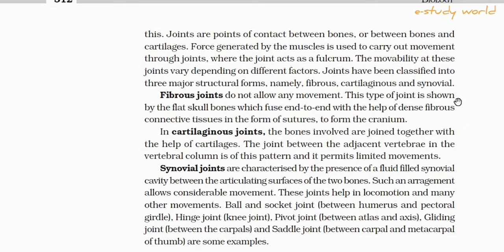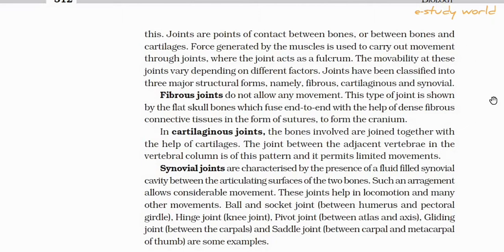This type of joint is shown by the flat bones, the skull bones, which fuse end to end with the help of dense fibrous connective tissue in the form of sutures to form the cranium.